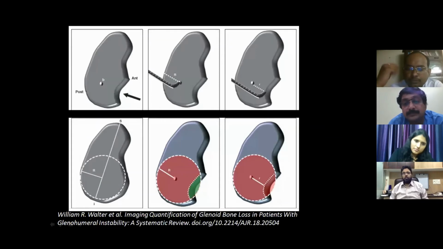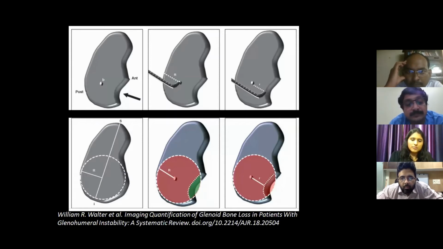So in case of glenoid bone loss, apart from eyeballing and saying that yes, there is a glenoid bone loss, we need to calculate that bone loss, because the management depends upon what amount of bone loss is being seen. Since 1886, there have been a lot of articles, publications and research work on the calculation of the glenoid bone loss.